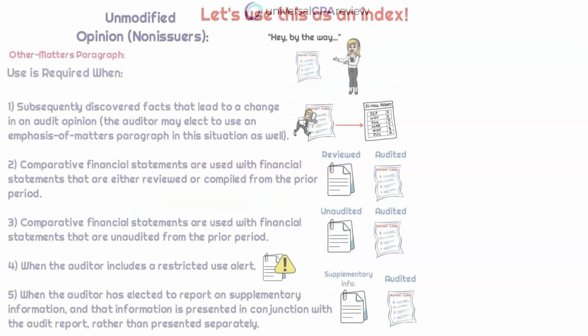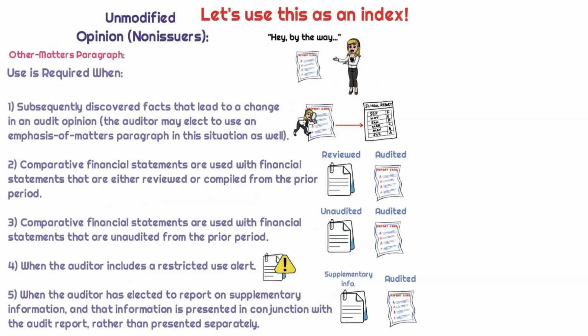Now, when it comes to the other matter paragraph, we find that candidates have this tendency to try to memorize what is disclosed within this paragraph. Okay, they think that that's enough, and the reality is that the audit exam might ask you where something related to these topics are reported in the audit report, but they might also ask you for more specific details about what specifically should be reported in this other matter paragraph. So instead of trying to memorize all the different topics that are listed out, we're going to think of the other matter paragraph as this index of sorts.